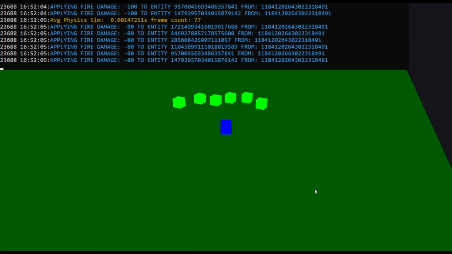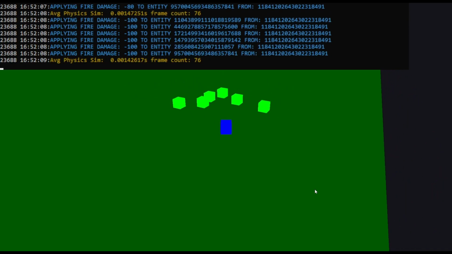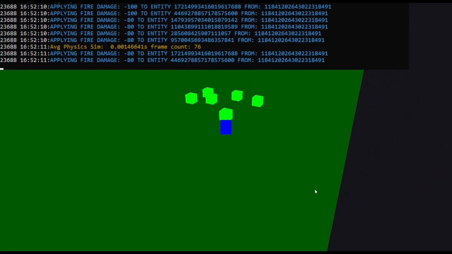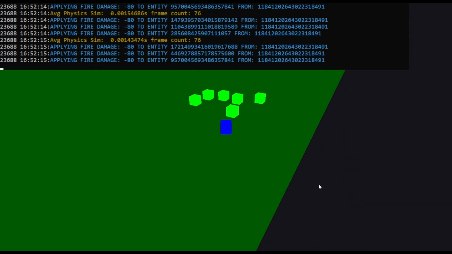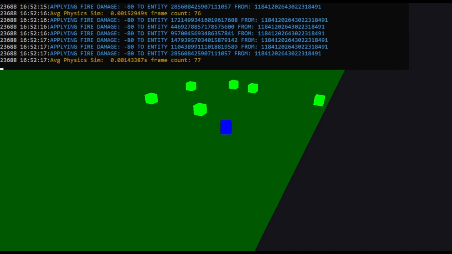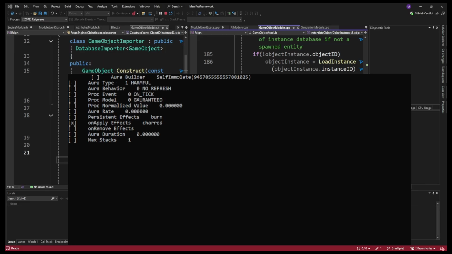However, we would also like the orcs to burn over time since they're charred, so we will set the proc type of this Aura to be a tick event, meaning it will be processed during the update loop instead of being triggered via event messaging. Now we can set an apply effect, meaning that when the effect is procced, in our case when the tick rate reaches 0, to also deal a small amount of fire damage to the orc as well.